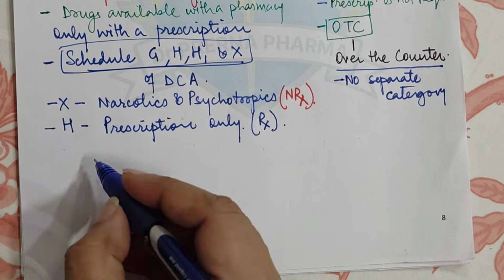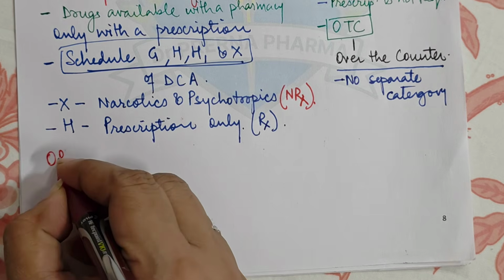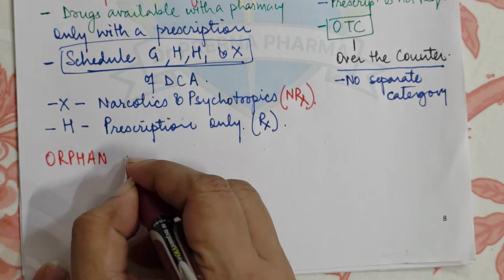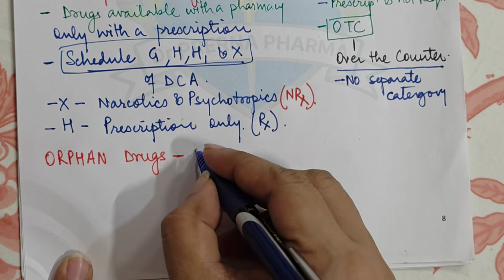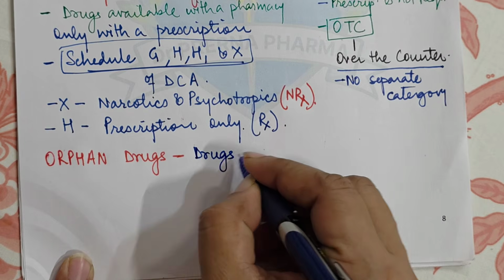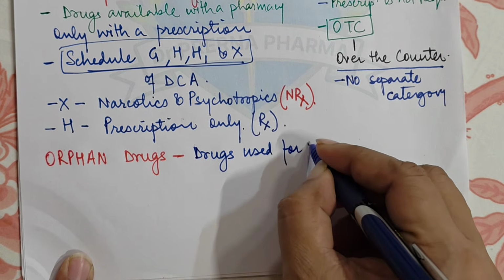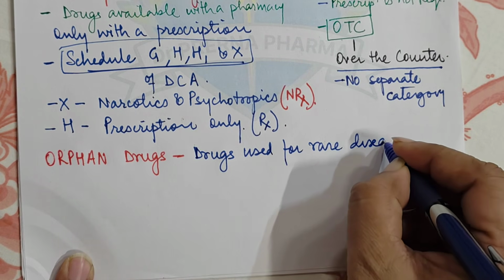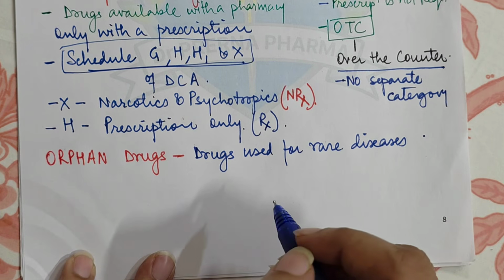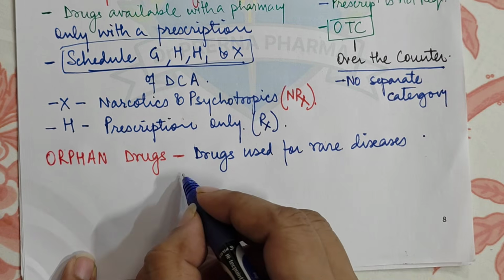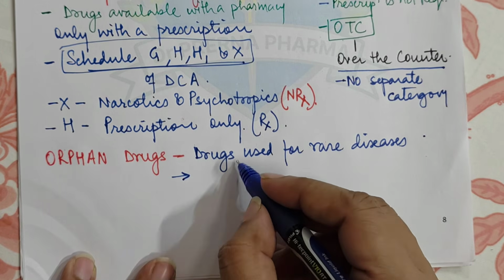Then there are some drugs which are called orphan drugs. What are orphan drugs? Orphan drugs are not orphan. They are basically drugs which are used for rare diseases. So these are the drugs which are used for rare diseases. They are called orphan drugs, right? Now what are the chances of that rare disease?